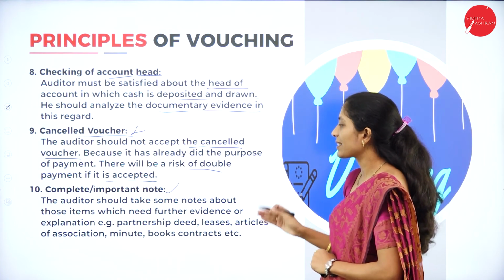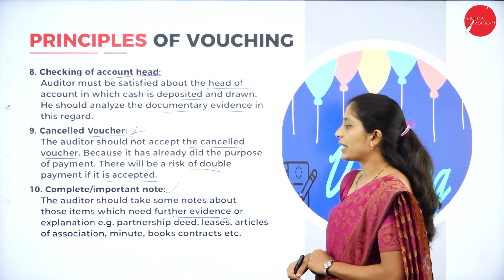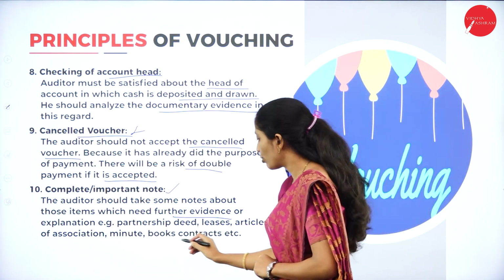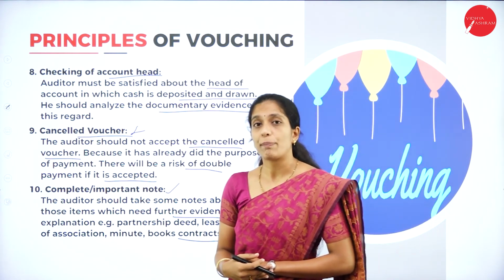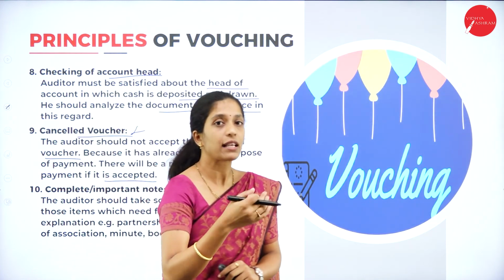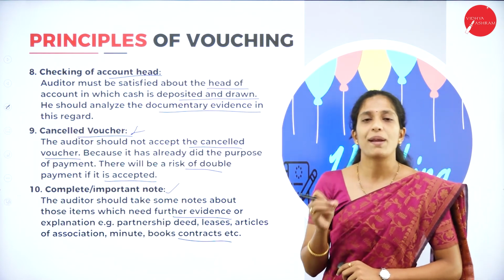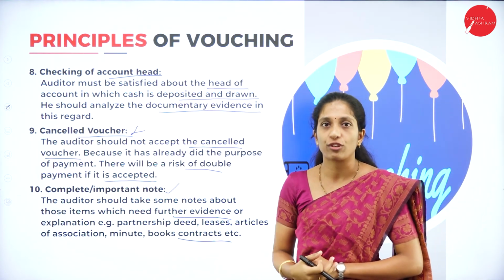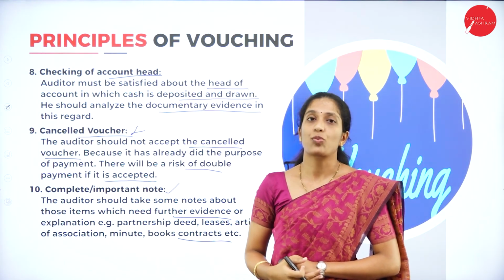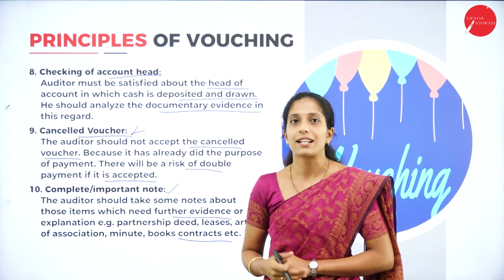Next, complete or important note. The auditor should take some notes about those items which need further evidence or explanation. Example: partnership deed, leases, articles of association, minutes, book contract, etc. There may be chances that the auditor might require some clarification and explanation from the organization relating to these types of vouchers. If there is a certain doubt, the auditor has a right to ask for this evidence as well as clarification.